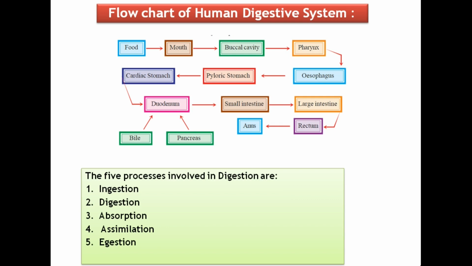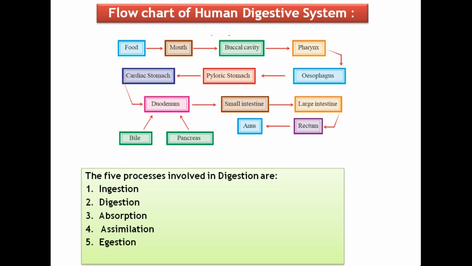The process of taking food into the body is called ingestion, and the breaking down of large insoluble molecules of food into small soluble molecules which can be absorbed by the body is called digestion. The process in which the digested food passes through the intestinal wall into the bloodstream is absorption.